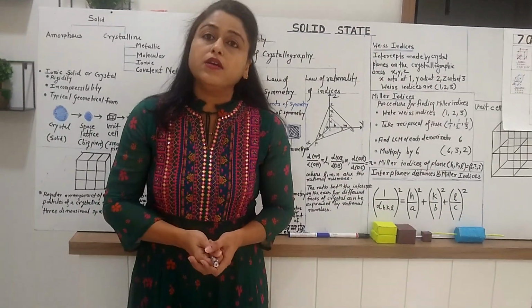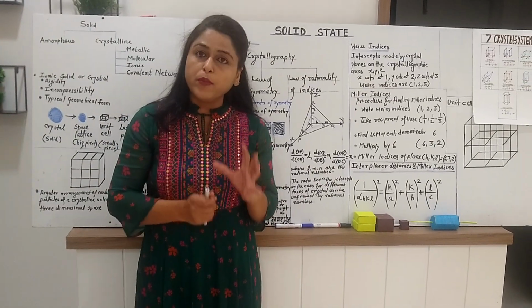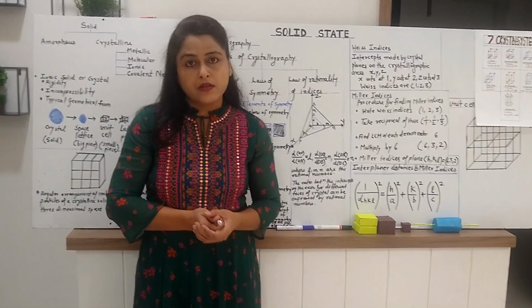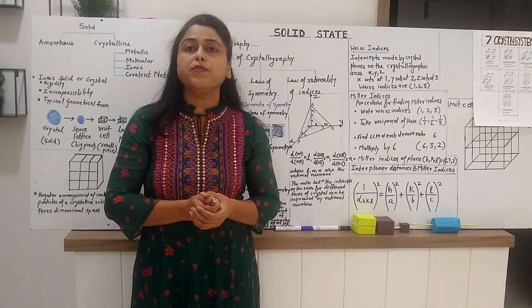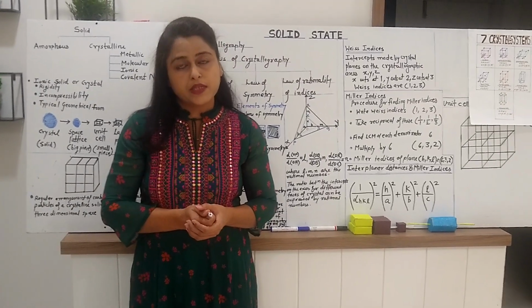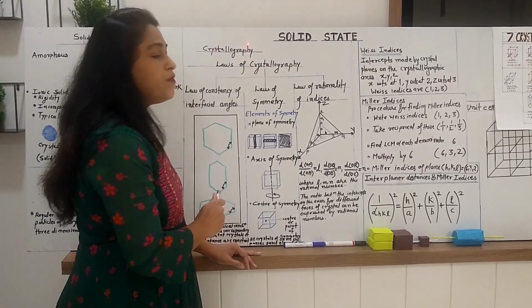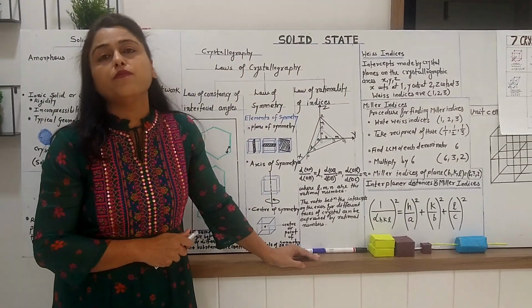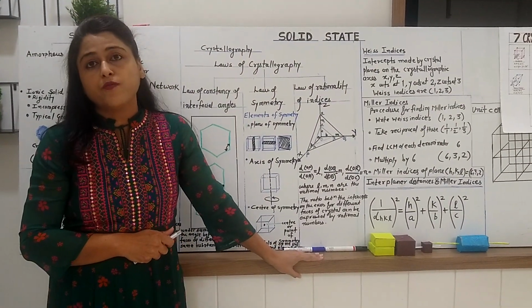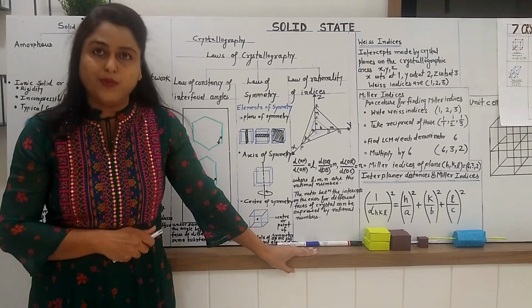Now, if we consider the study of geometrical form of this crystal, then all this study can be made under the branch of chemistry which is known as crystallography. So, the branch of science which deals with the study of geometrical forms of the crystal is nothing but crystallography.